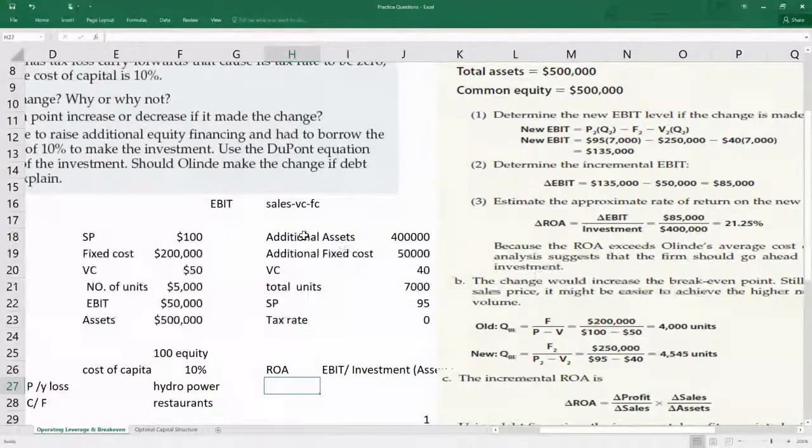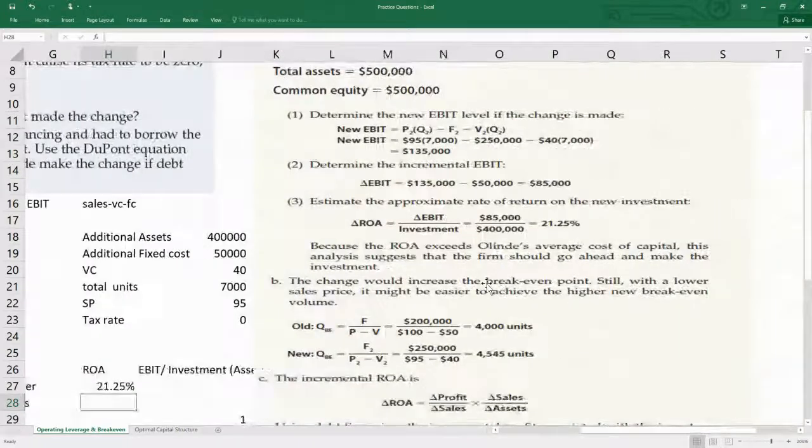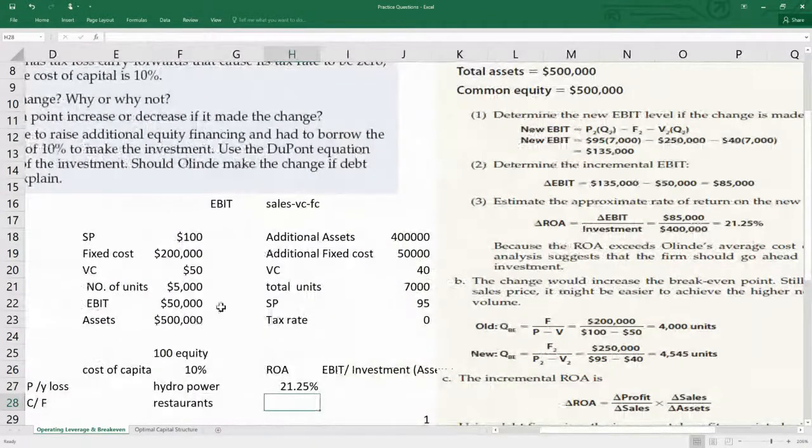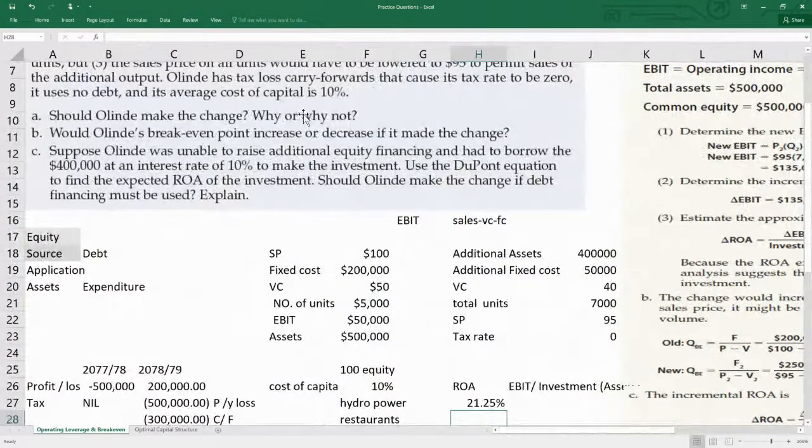So what is the change in EBIT? 85,000. What is the change in number of units? The change in investment is 400,000. So your change in ROA comes as 21.25%. Okay. So what is the cost of capital? Would you invest in this project or not? What is the answer? Should Olend make the change?